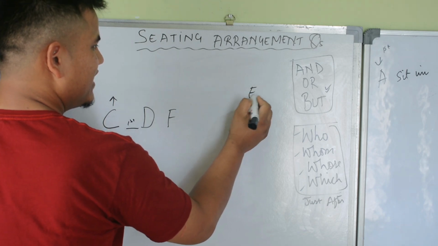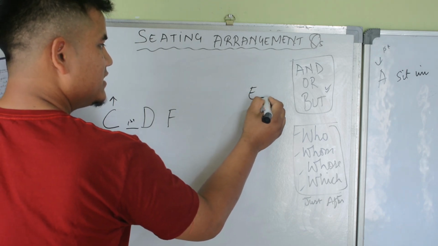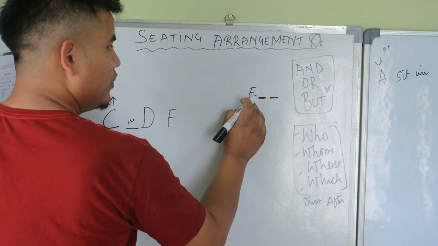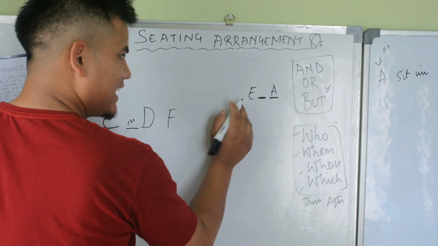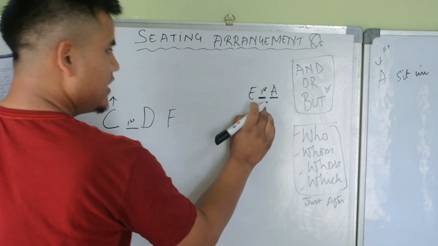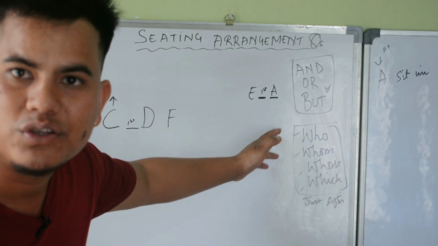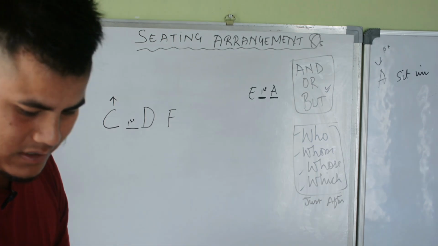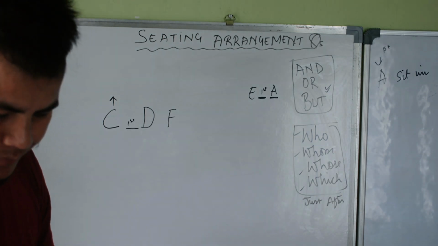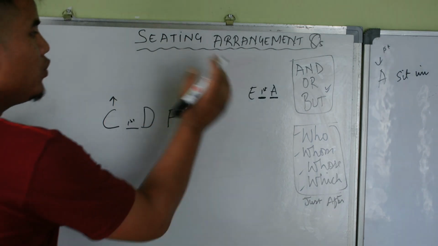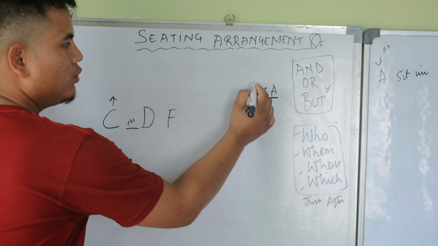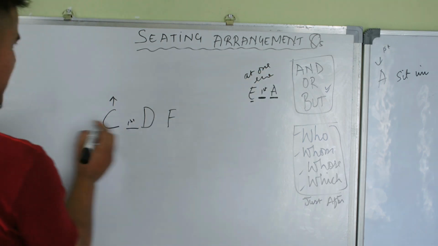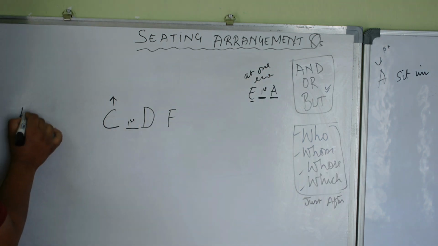E. A is second to the right of E. This is the first person. Who is at one end? E is at one end.